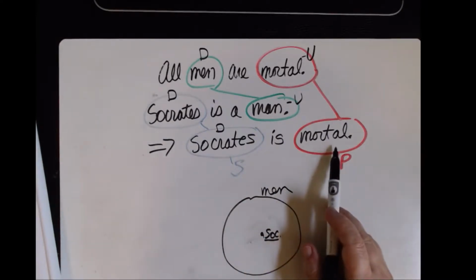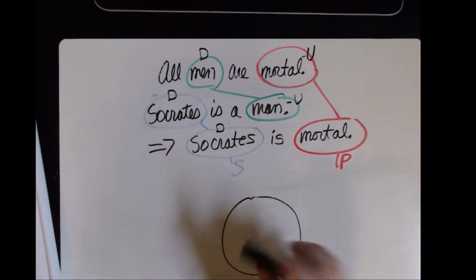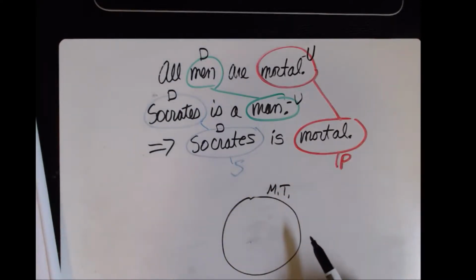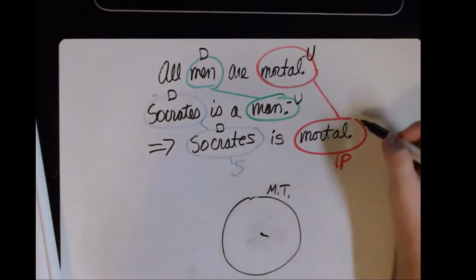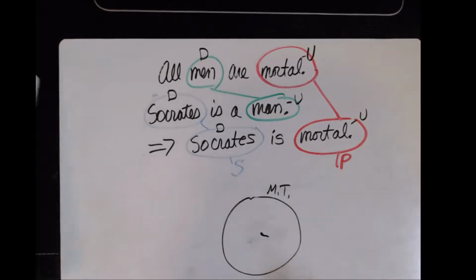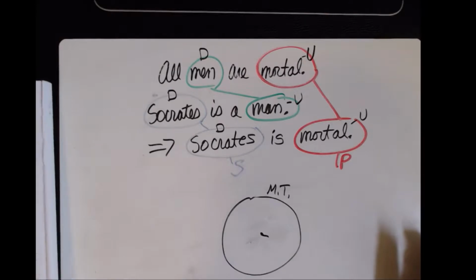Last one I have to identify is this word right here, mortal. In the conclusion, is it distributed or undistributed? If this is a set of all mortal things, Socrates is just one in there, not everyone in there, so obviously mortal here is undistributed. Alright, so we've identified everything and we've said whether or not it's distributed or undistributed. Now let's go see if it meets all of the rules.